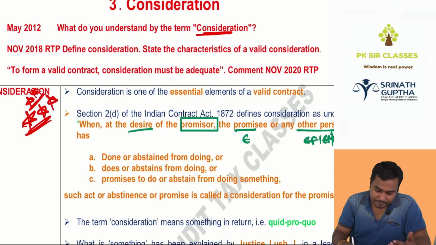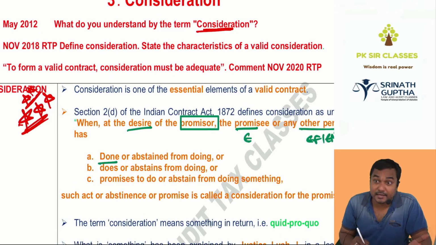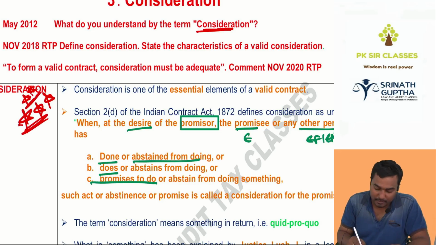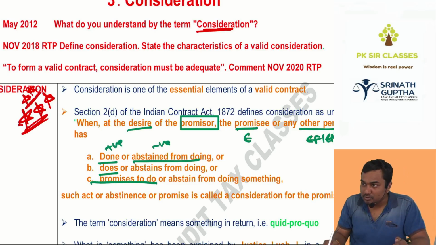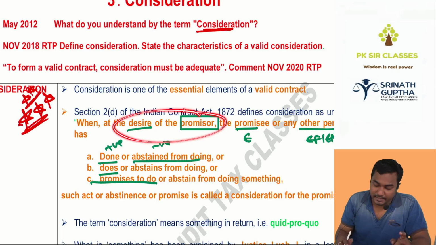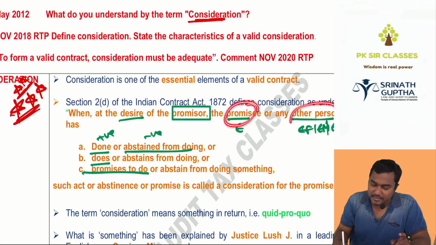Consideration may be past (done), present (does), or future (promises to do), or abstain from doing. It can be positive, it can be negative. If you come to class tomorrow, I'll give 500: positive. If you do not come to class tomorrow, I'll give 1000: negative. So consideration must be given at the desire of the promiser. It may be given by the promisee or any other person.